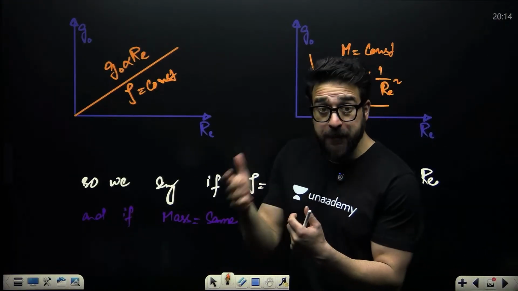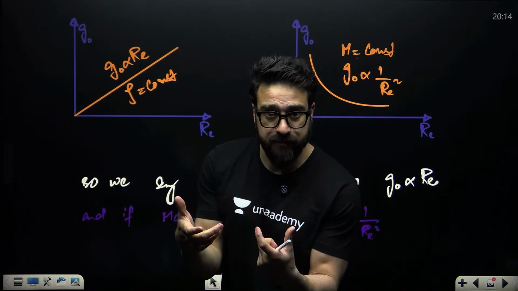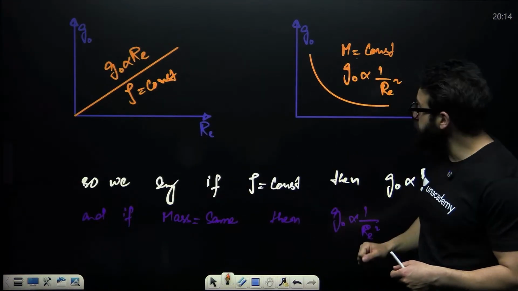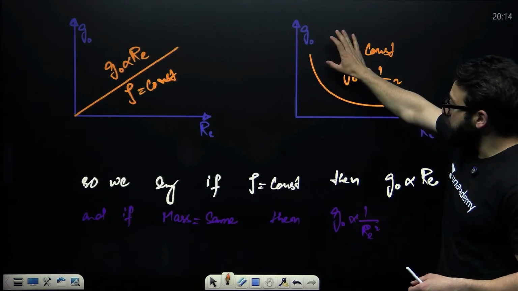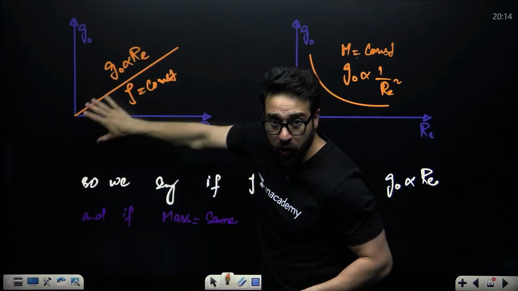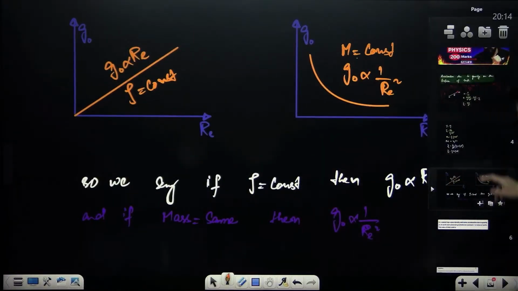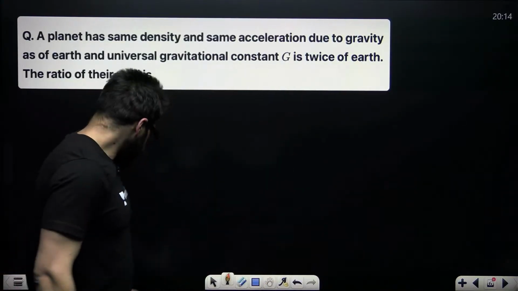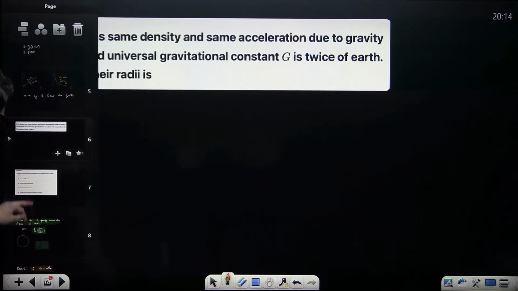So it completely depends upon what is given in the question. If mass is constant, this will be the graph. If density is constant, this will be the graph. As simple as that. Let's take a look at the question.